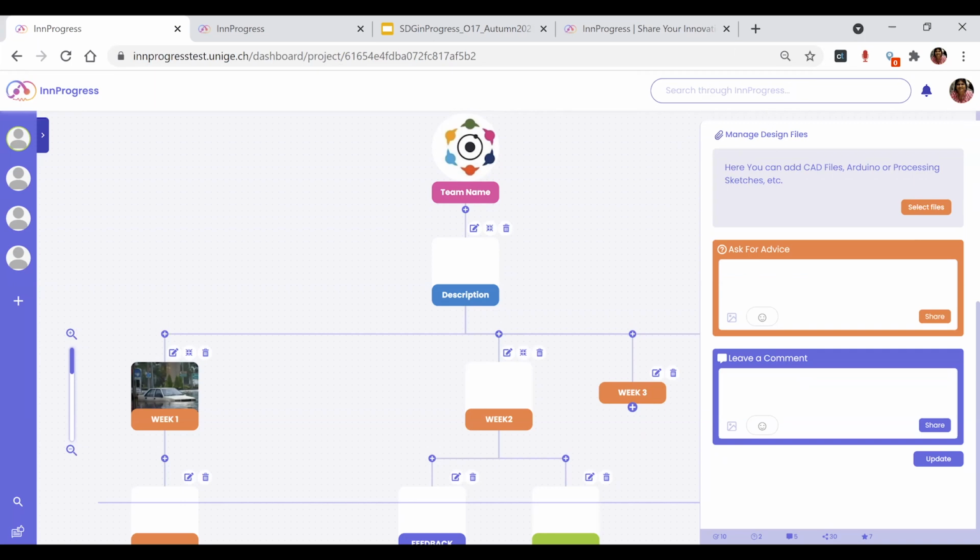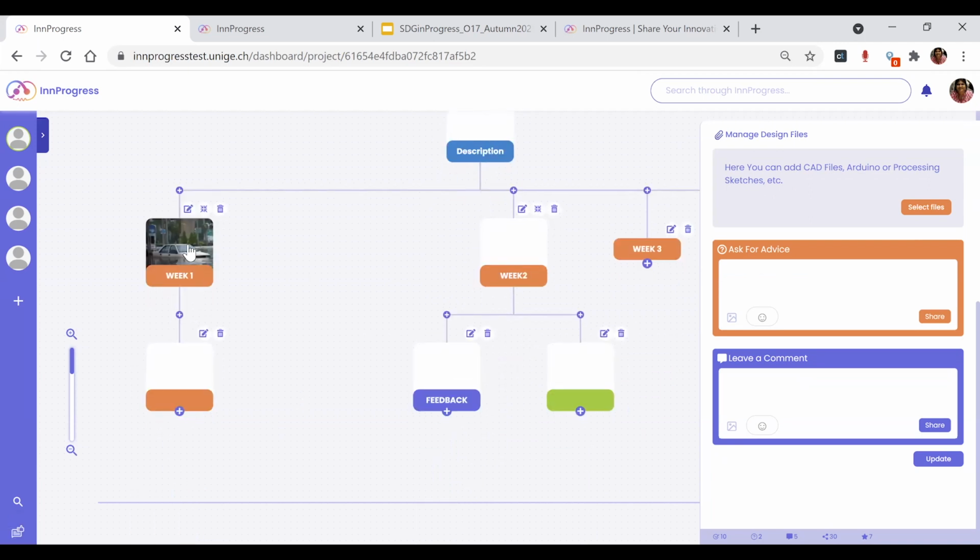As I said, you can decide the way you want to document your project: week-wise, topic-wise, or mapping the journey. It's pretty intuitive, but if you have any issue, kindly let me know. And as I said, use a single login.